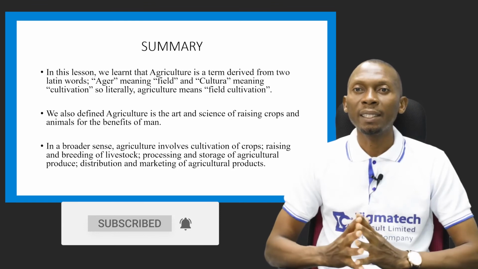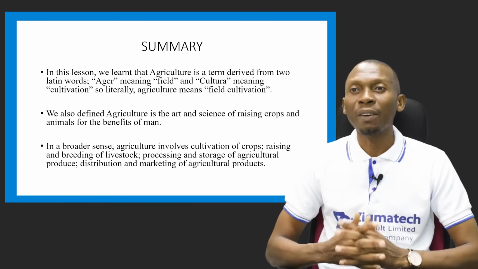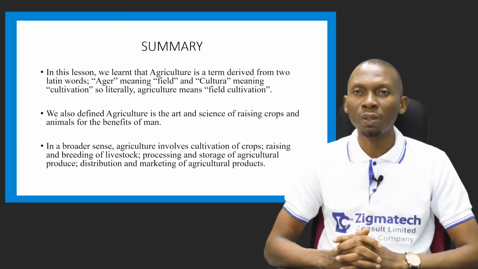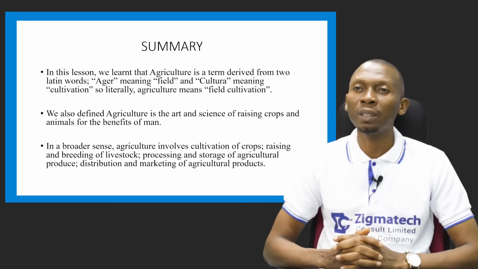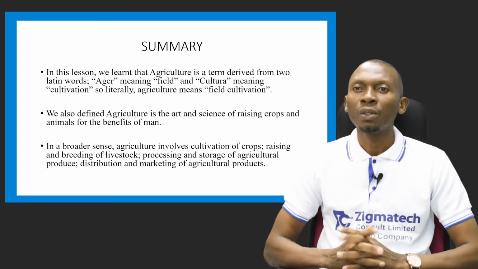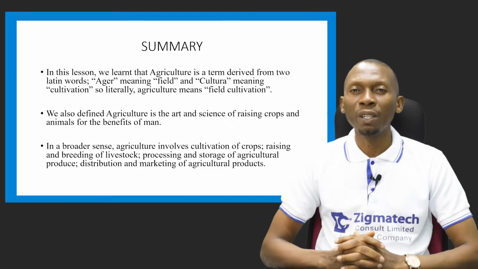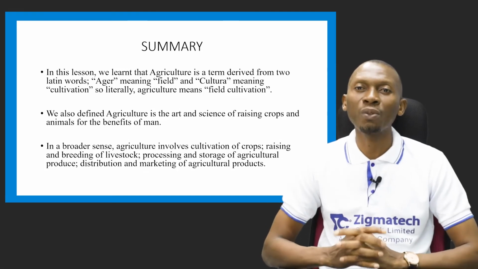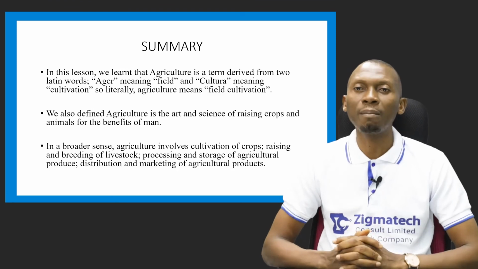We said in this lesson, we learned that agriculture is a term derived from two Latin words, which is ager, meaning field, and cultura, meaning cultivation. So literally, agriculture means field cultivation. And we also defined agriculture as the art and science of raising crops and animals for the benefit of man.